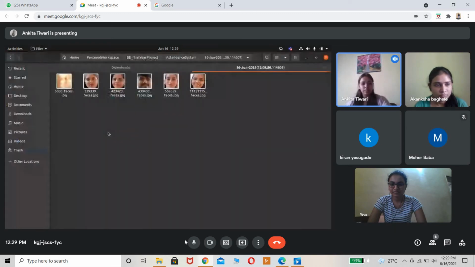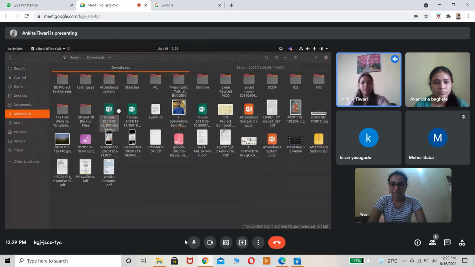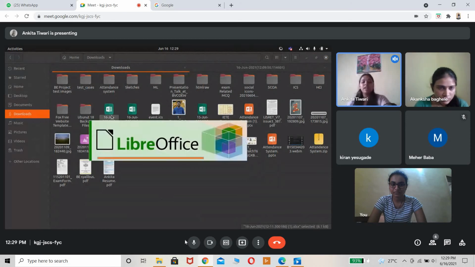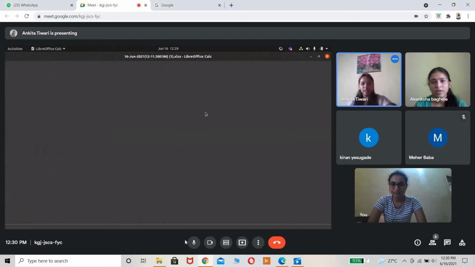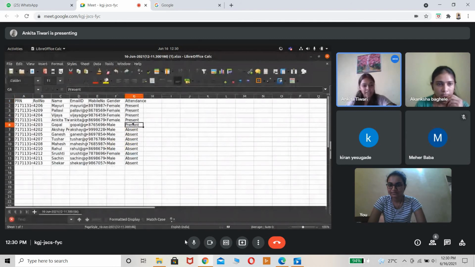I downloaded twice, that's why it came twice. So here they can get it downloaded locally, and they can open it, and save it anywhere they want. And we can print this Excel sheet also. Okay, great. All the 5 images were checked also, and this time it gave 100% accuracy in the recognition.